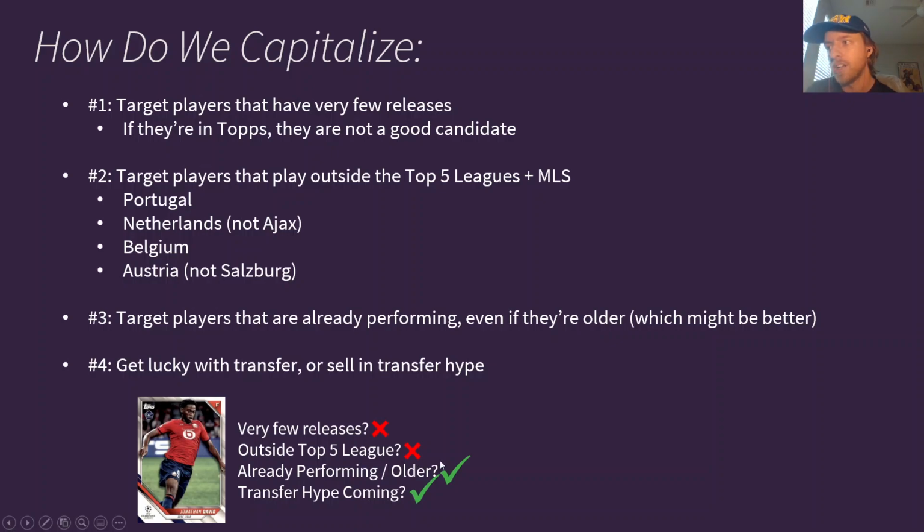Is he already performing / older? Yes, on both accounts. He is already performing. He's one of the better strikers in that league, and he performs extremely well for Canada in CONCACAF. And he is older. I believe he's 21 or 22, so people start to ignore him because he is older, but he is already a fringe world-class kind of striker, depending on where you want to rank him and how you define world-class. But he's trying to get to that level, and he's almost there if you go off his last couple years of stats.